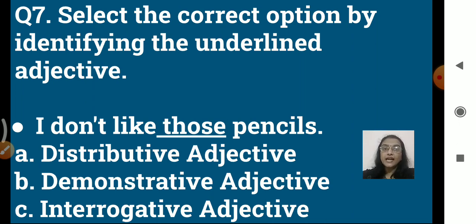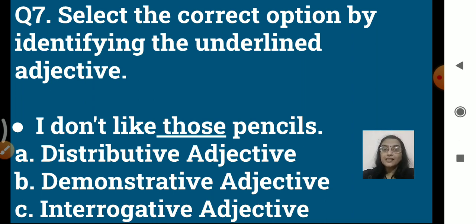So which word is underlined? Those. Now again we have three options. Option A is distributive adjective. Distributive means we talk about each and every one. We single it out separately, right? And then option B is demonstrative. We point out. And interrogative, again asks a question.